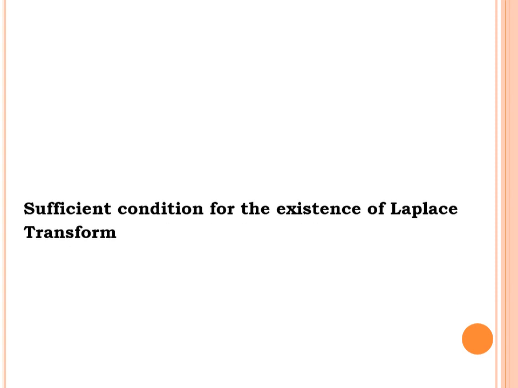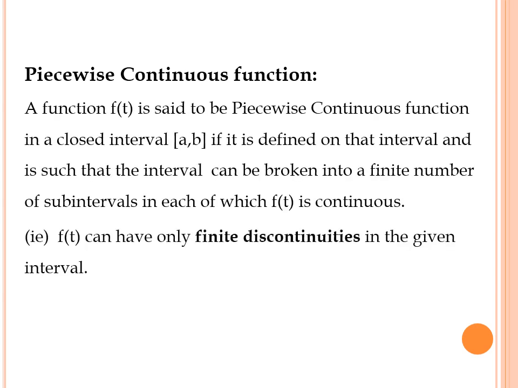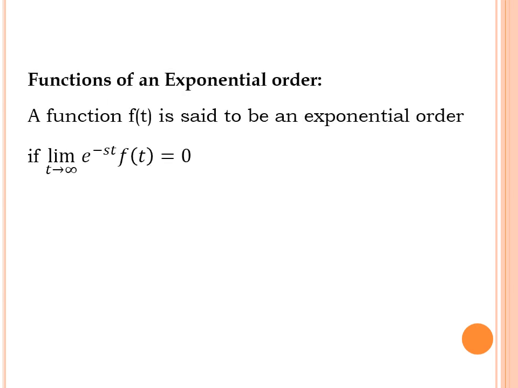Proceeding to next, let us see the sufficient conditions of the Laplace transform. A function f of t is said to have a Laplace transform if it satisfies the following conditions: piecewise continuous and exponential order. Next, we proceed to see the definition of piecewise continuous function. A function f of t is said to be piecewise continuous if it has only finite discontinuities in the given interval. F of t is said to be of exponential order if limit t tends to infinity e power minus st f of t is equal to 0. If a function f of t satisfies these two conditions, then its Laplace transform exists.